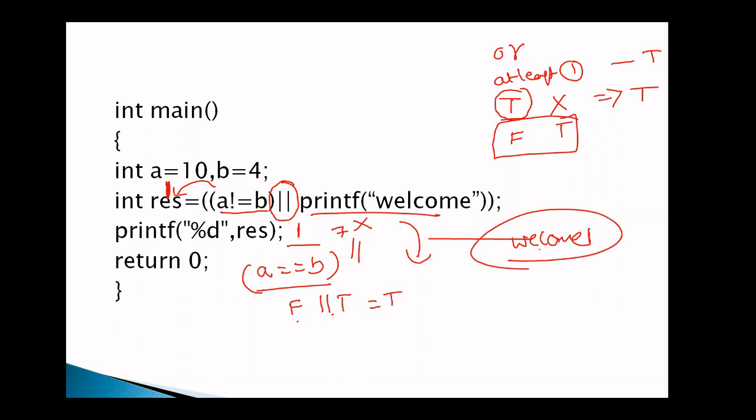So the simple point: in logical AND operation, if the first expression is false, the second expression is not evaluated. In logical OR operator, if the first expression is true, the second expression is not evaluated.